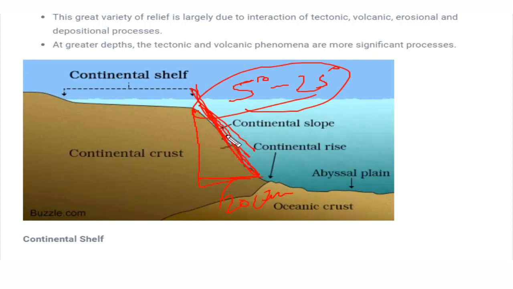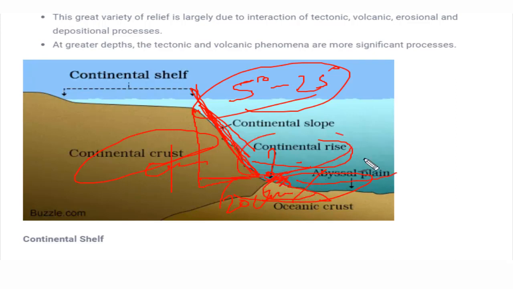Here no sediments can be deposited. Why can no sediments be deposited? Because all the sediments which come over here, since it's a huge slope, tend to fall downwards or roll downwards, and only a few of the fossils might deposit over here. The next important factor is the continental rise. The continental rise is the area which connects the oceanic crust and the continental crust. Crust means the plates, the continental plates and the oceanic plates. The continental rise is the only place where both kinds of plates are connected.